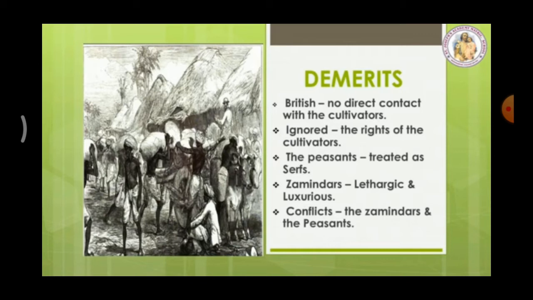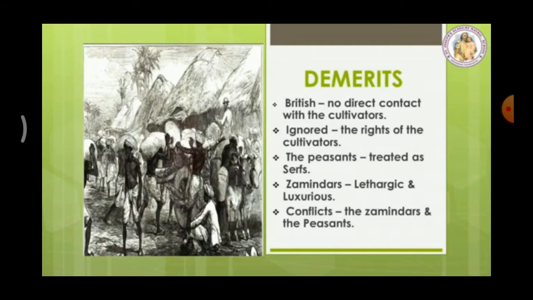The rights of the cultivators were ignored and they were left at the mercy of the zamindars. These cultivators don't have any rights. The peasants were almost treated as serfs. Serfs means slaves. The zamindars treated these peasants, these farmers as slaves. This system made the zamindars very luxurious. Luxurious means rich. The zamindars became rich day by day.